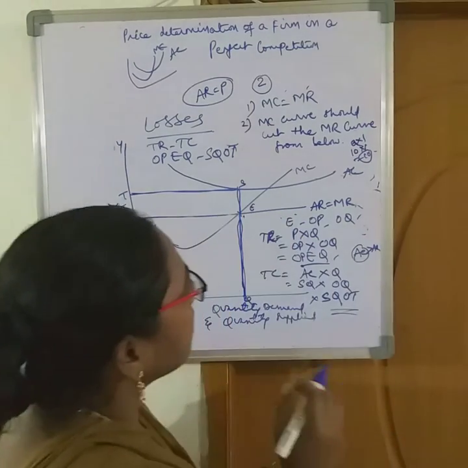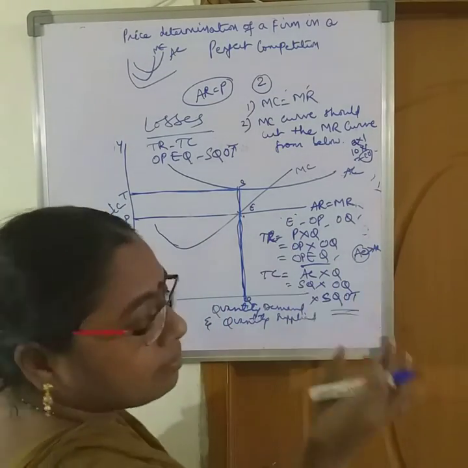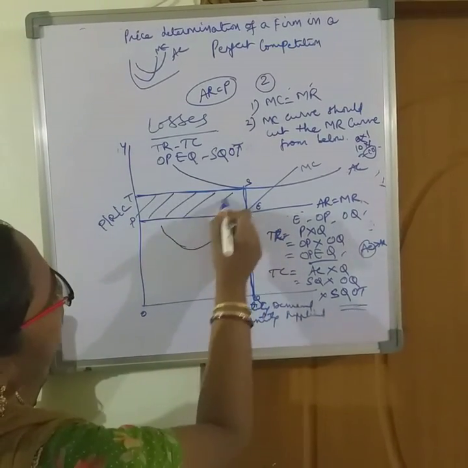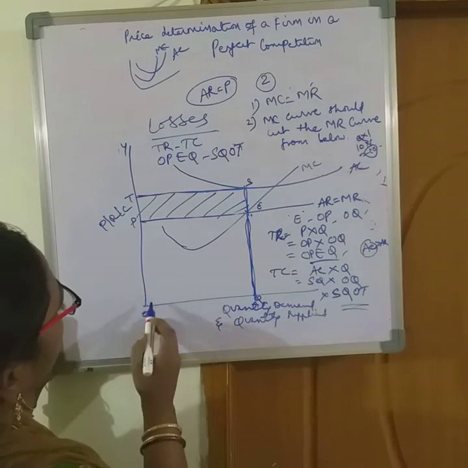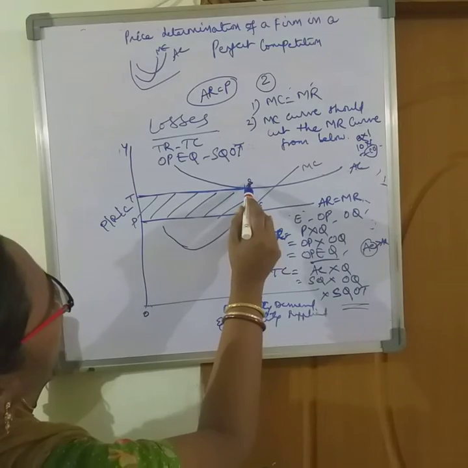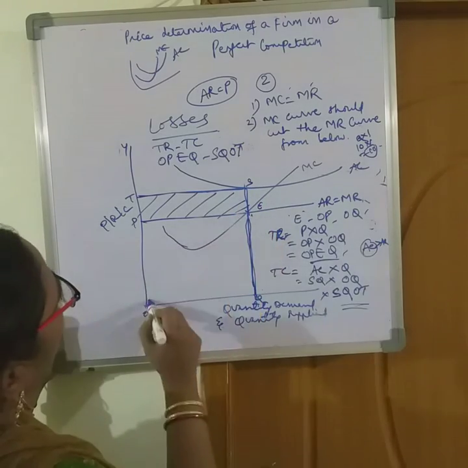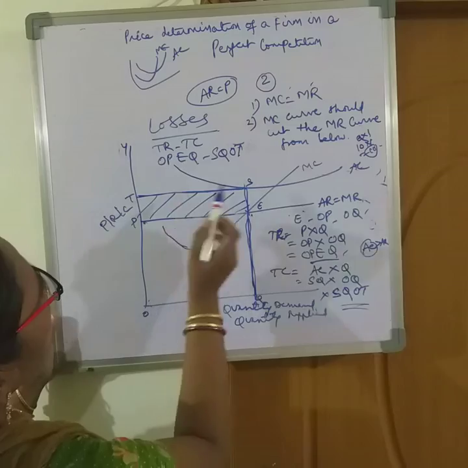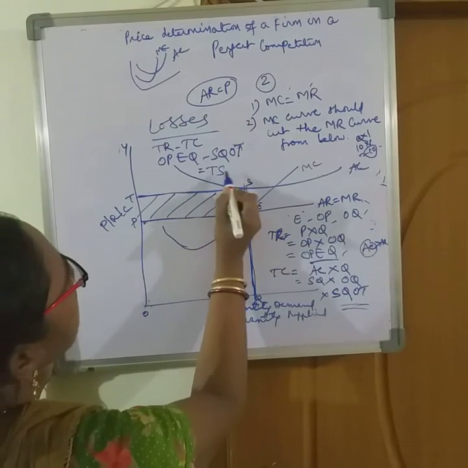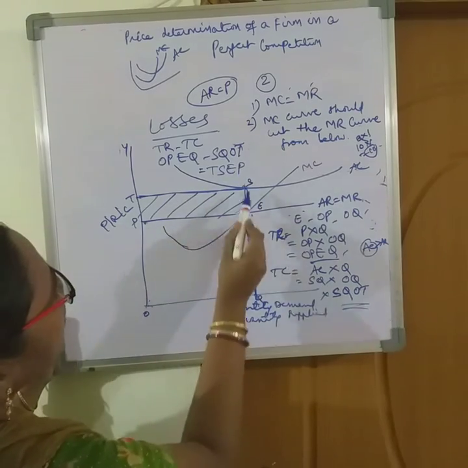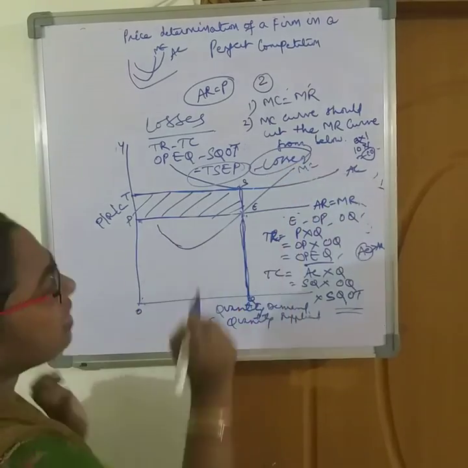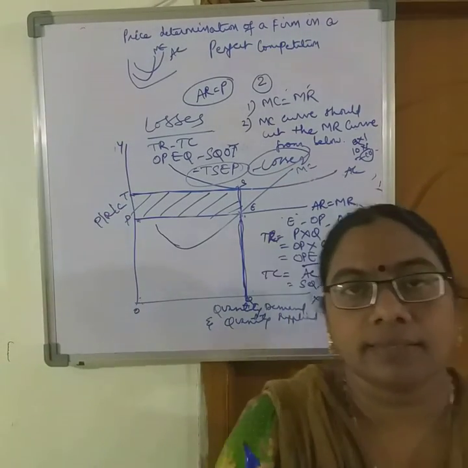Average revenue is less, which means the firm is in losses. So how much loss is it getting? The remaining area. What is remaining? SQOT minus OPEQ is the remaining area, TSEP. Now this is the area in which the firm is under losses.